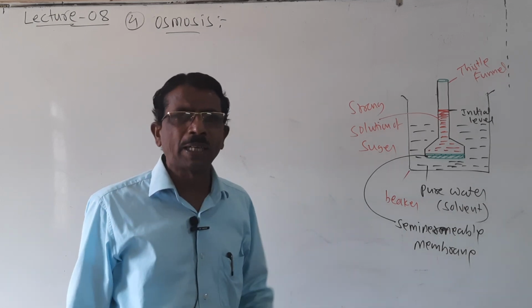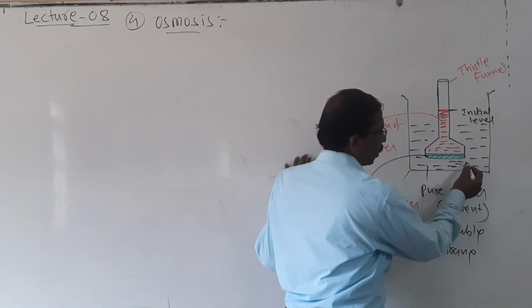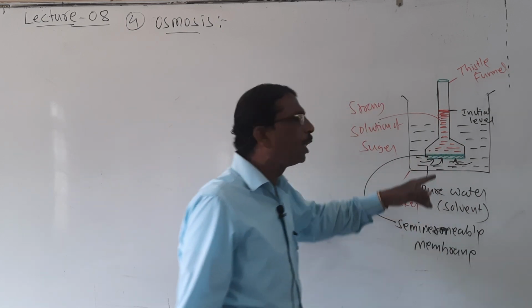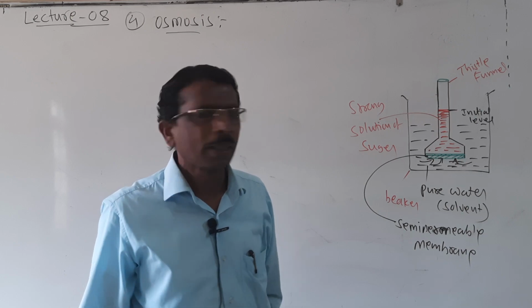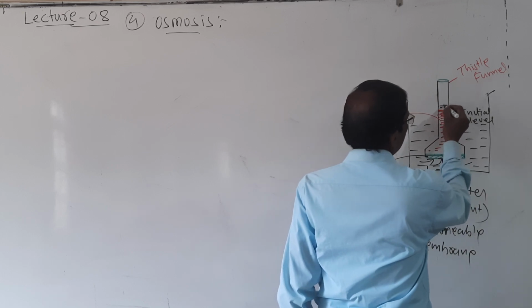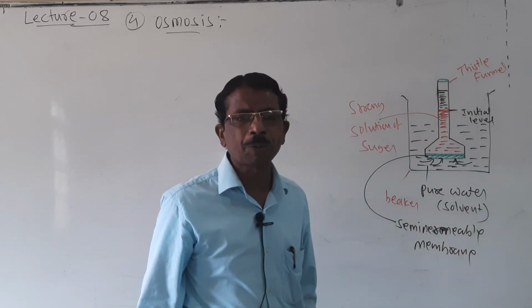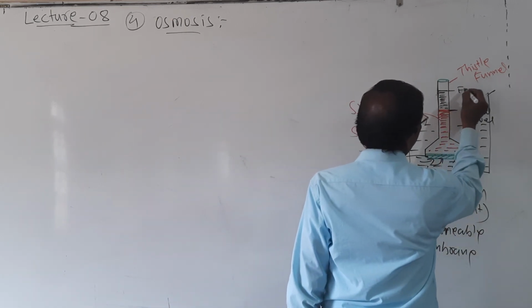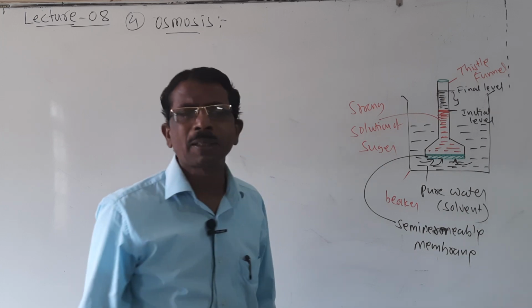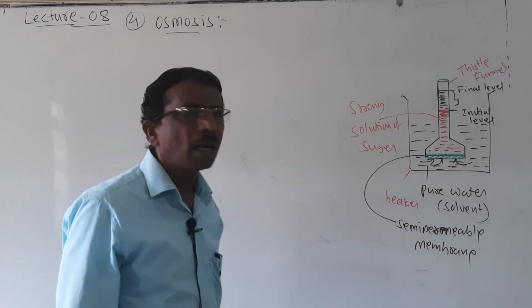After a few minutes, it is observed that the solvent molecules slowly move through the semi-permeable membrane into the stem of this thistle funnel. Gradually the level of the sugar solution increases, and after reaching equilibrium it stops. So it becomes a final level. This process is called osmosis.